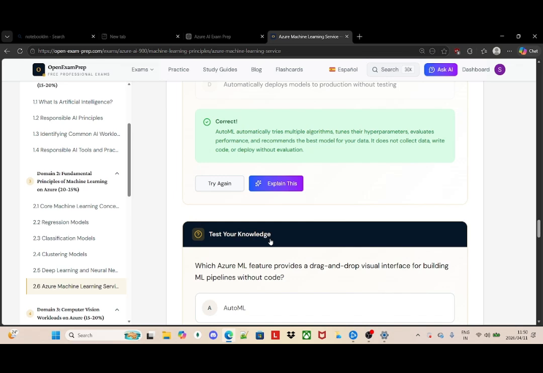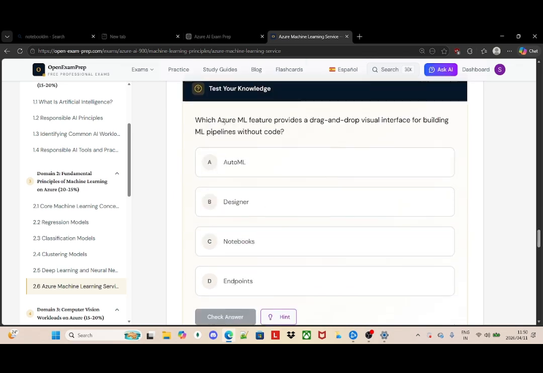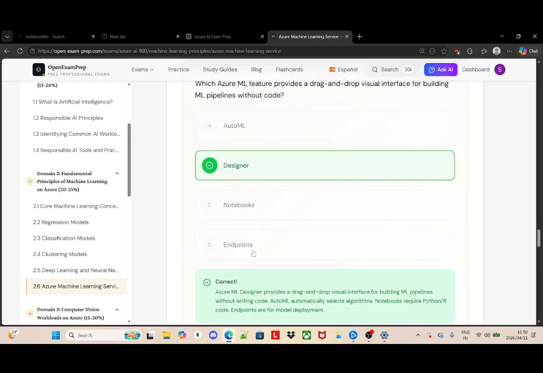Let's see, we are correct. Now, which Azure ML feature provides a drag and drop visual interface for building ML pipelines without code? Now, I just mentioned that Azure ML Designer is a drag and drop interface. So that is the Designer feature that actually provides a drag and drop visual interface for building ML pipelines without code. Let's check if we're correct.